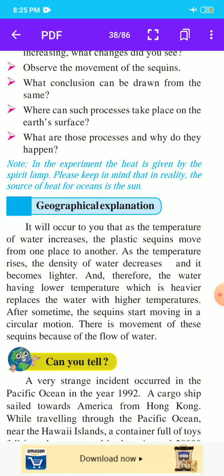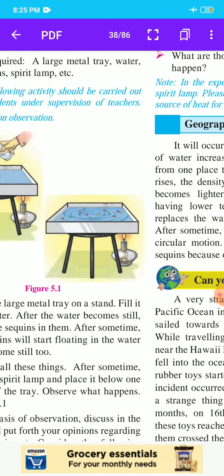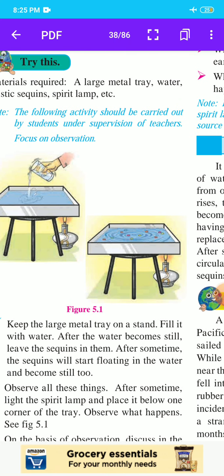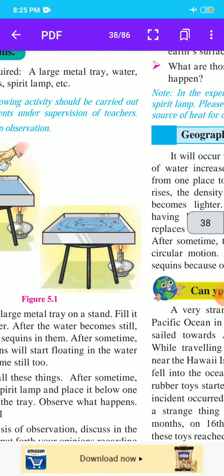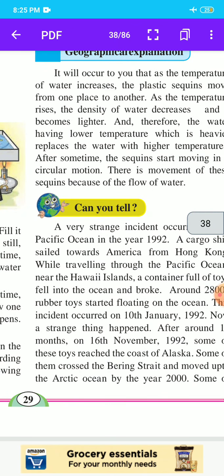After some time, the sequins start moving in a circular motion. Here students, you see the picture. The movement of the sequins is because of the flow of water. When water is heated, the flow of water moves the sequins in the tray. Here our experiment is complete.